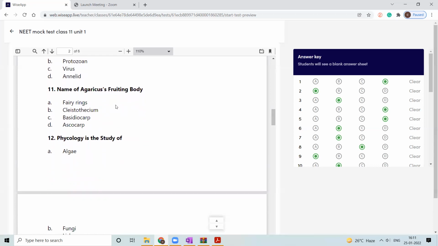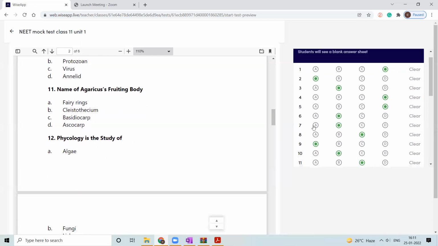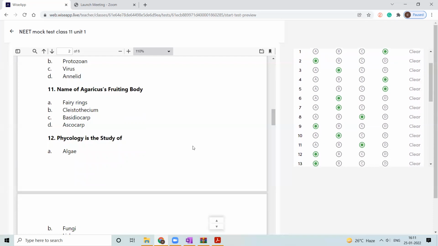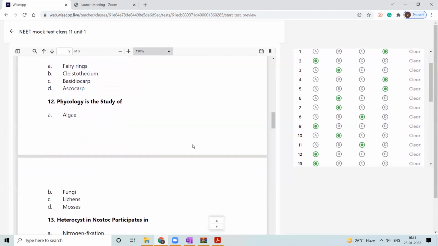What is the name of the Agaricus fruiting body? It is basidiocarp. Phycology is the study of fungi, lichens, mosses or algae? It is the study of algae. The study of fungi is called mycology. So, mycology and phycology.